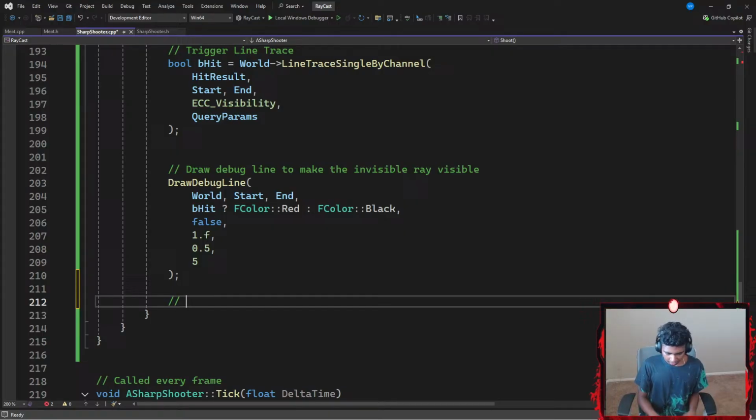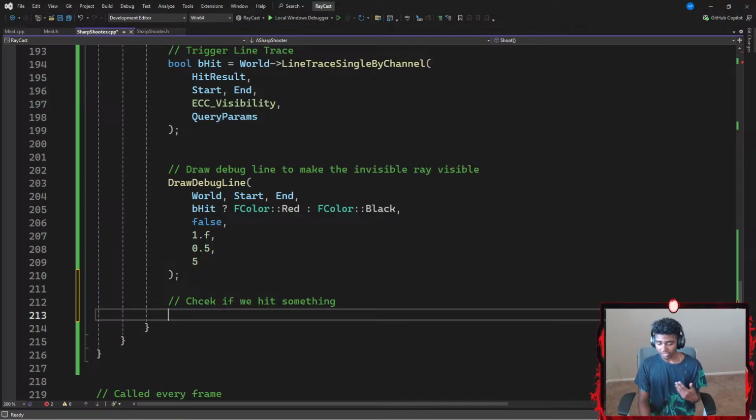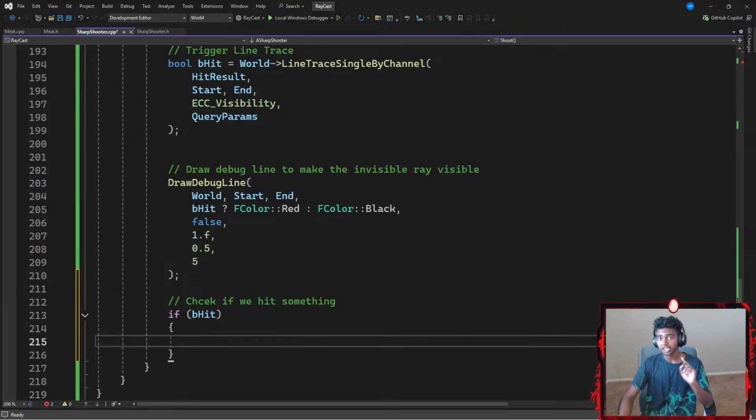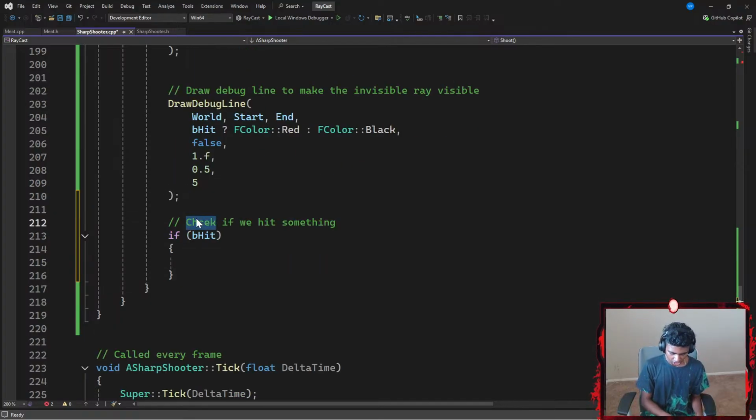Okay, I'm gonna go with a comment that says something like check if we hit something. To check if we hit something, I'm gonna go with an if statement that checks my boolean of hit variable. If my boolean of hit variable is set to true, then I'm gonna go ahead and do something. What do I want to do? I think I spelled check wrong.